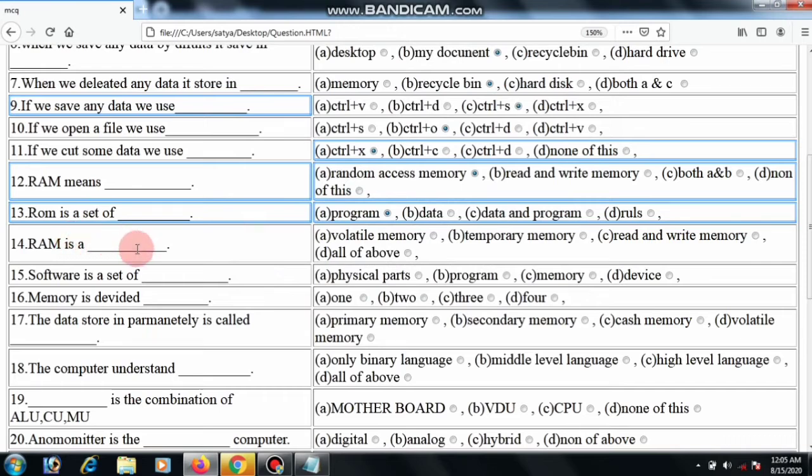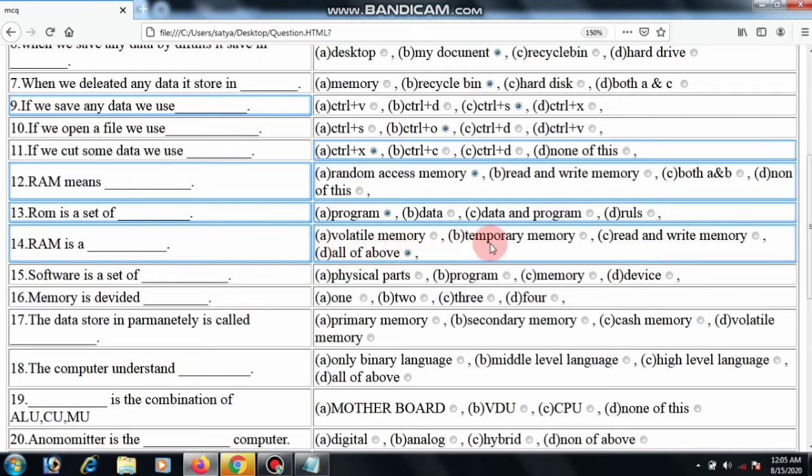RAM is volatile memory, temporary memory, read and write memory, and all of above. RAM is volatile, also temporary, also read and write memory.